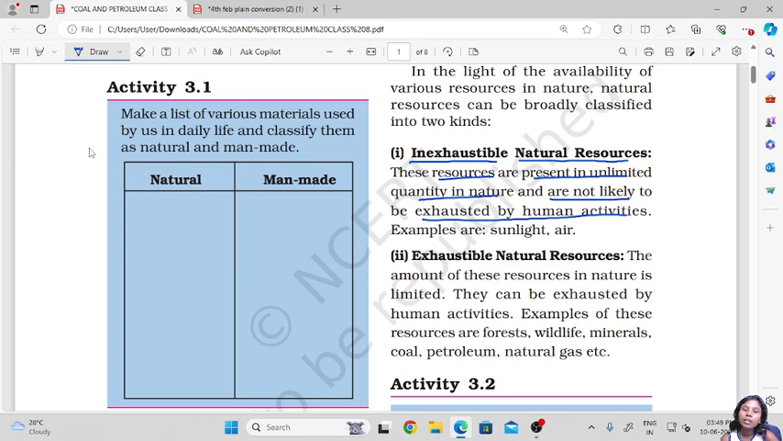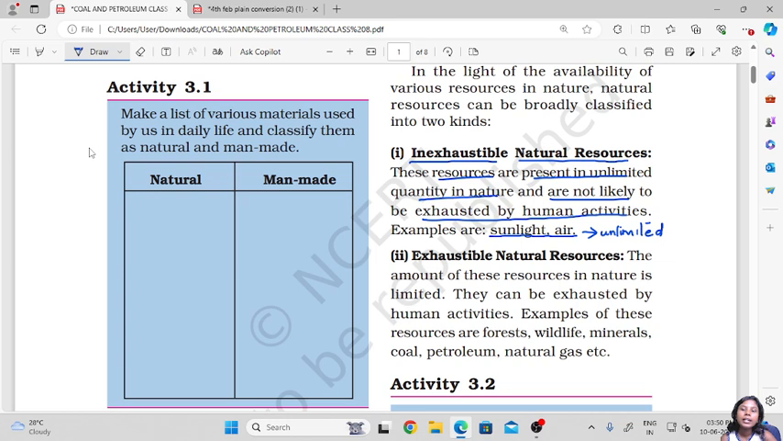Examples of this would be sunlight and air. Say we have been living for years. Every day we get sunlight. There is no such day where there is no sunlight. Even in monsoons, there is presence of sunlight. When it's not raining, we still get sunlight, which indicates that sunlight is an unlimited source.